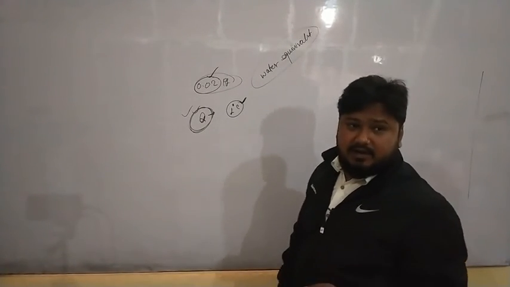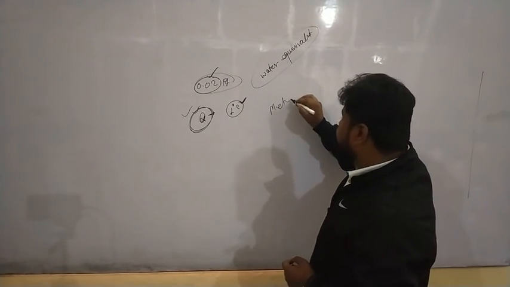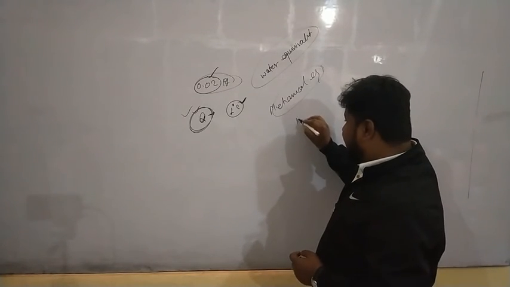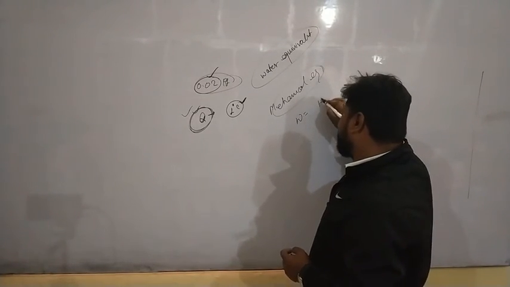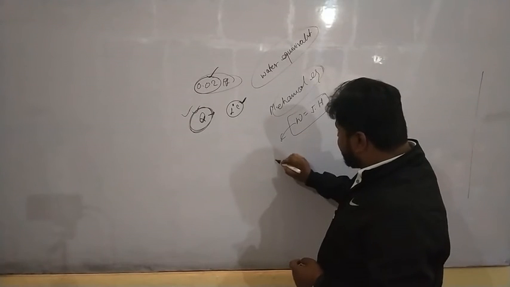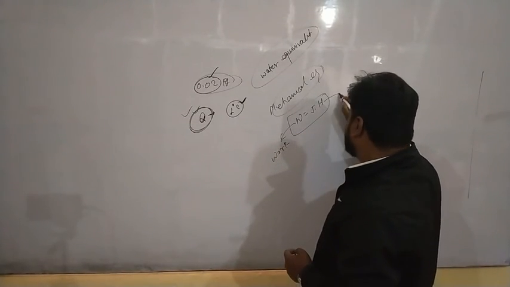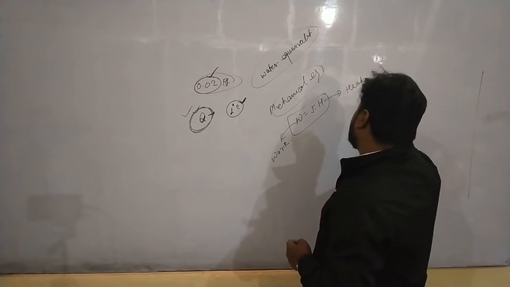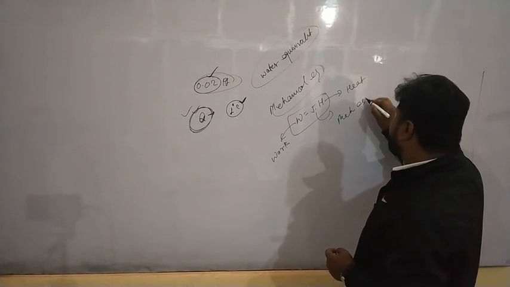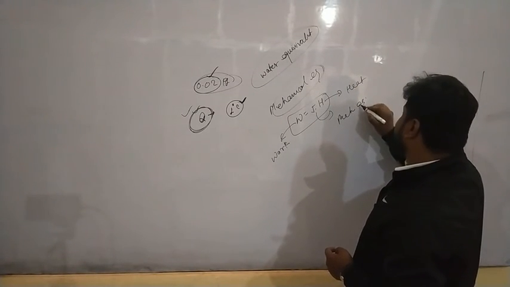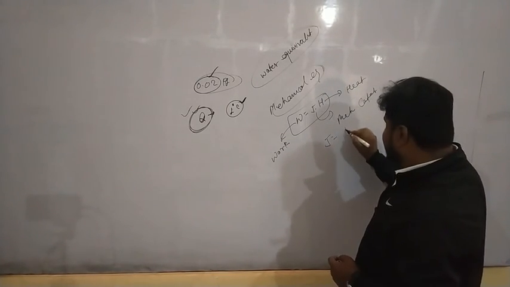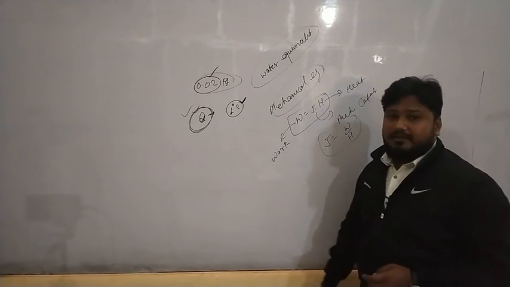Acha, one more thing is mechanical equivalent. What is the meaning of it? The mechanical work done to produce 1 calorie of energy. So here W is your work, H is heat, then this J is your mechanical equivalent, or you can say mechanical constant. This J is nothing but W by H, the mechanical equivalent.